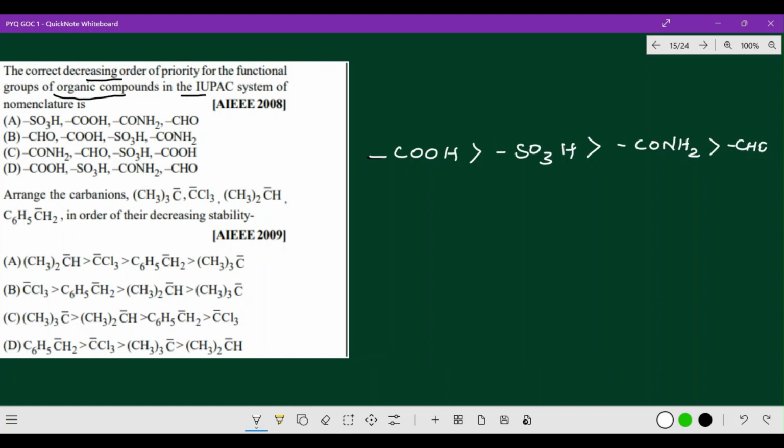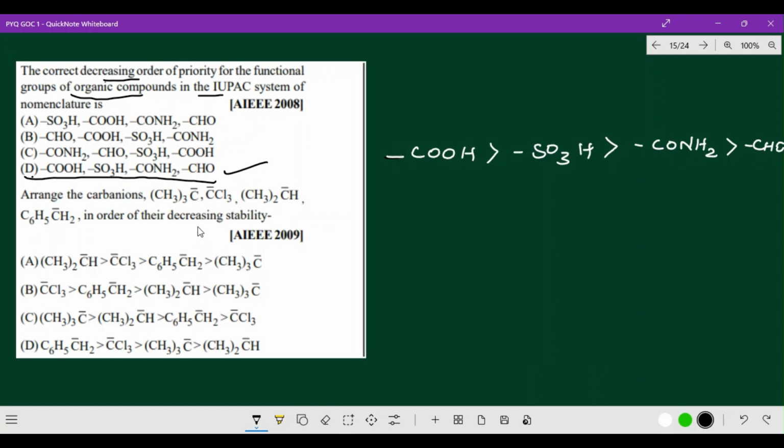So this is the order. Then CO, that means keto group. Then slowly it goes to the halogen atom. So in that way, you will give the priority. So here, in options A, B, C, D: carboxylic acid, sulfonic acid, amide, and the next one aldehyde. So option D is the correct option. Okay, so come on, let us go for the next question.